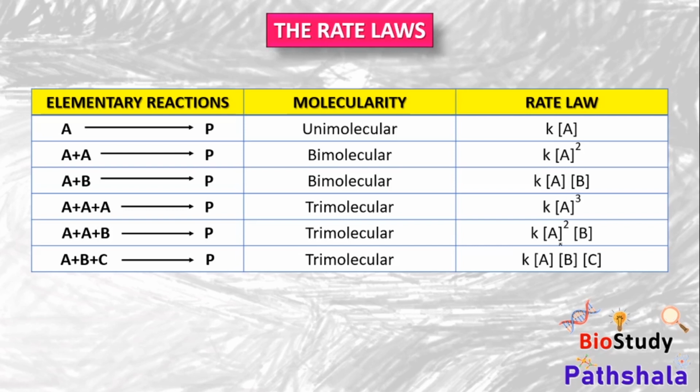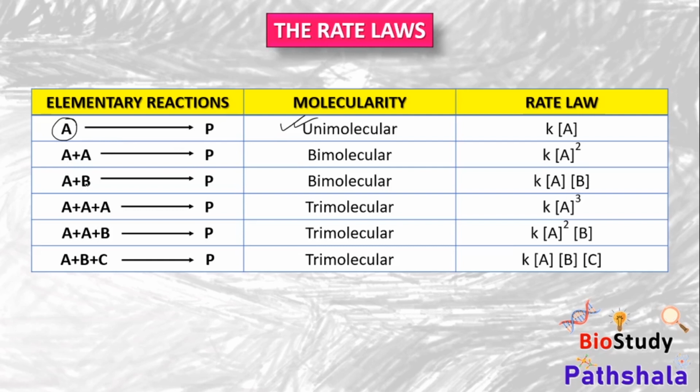So these are just a knowledge about the molecularity as well as the rate law. If the reactant is only A and the product is P, then the molecularity is unimolecular, because one molecule of A, and the rate law or the rate will be k into concentration of A. If the reactants are 2 A's, here the rate law will be k into A square, and the molecularity will be bimolecular, because two molecules of A.